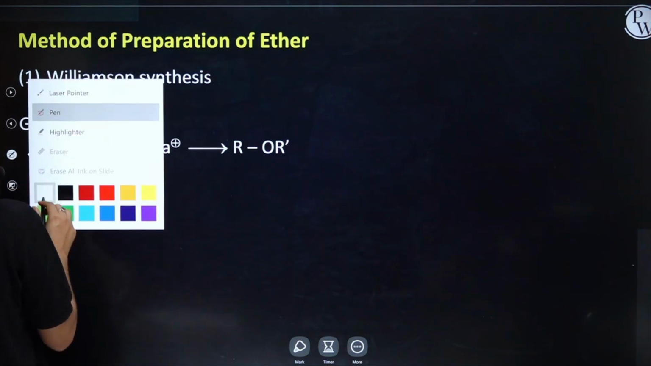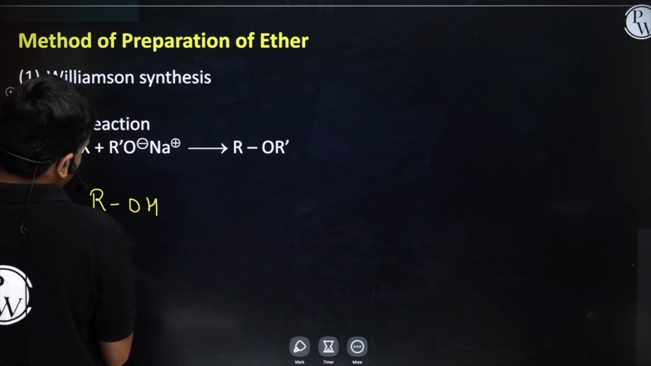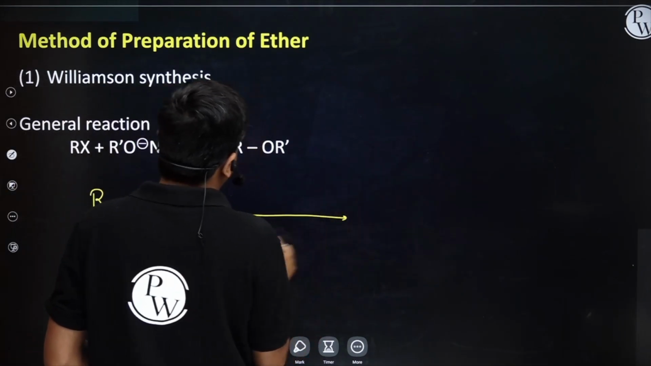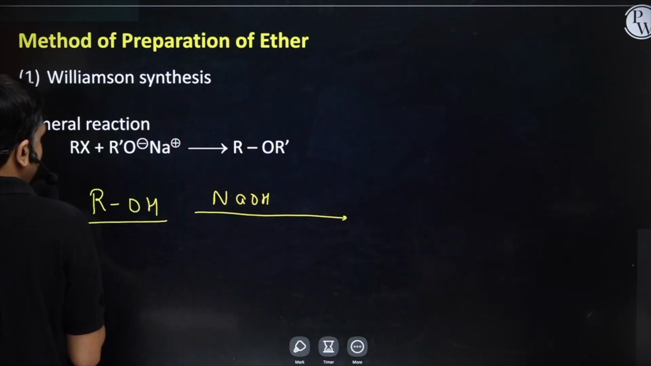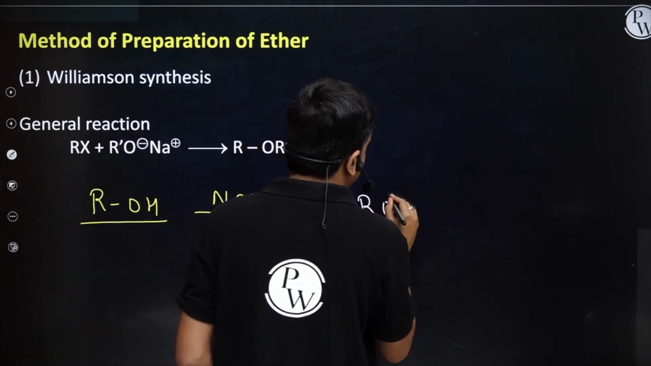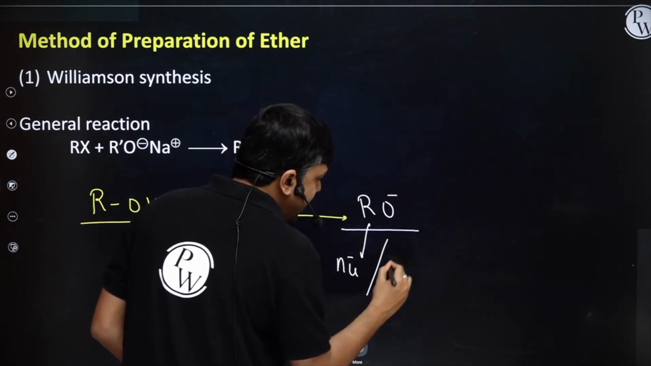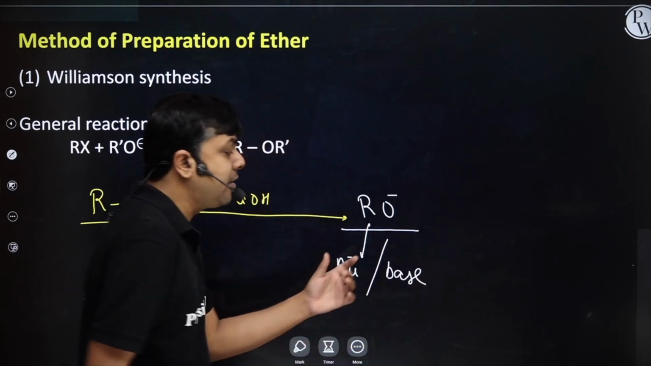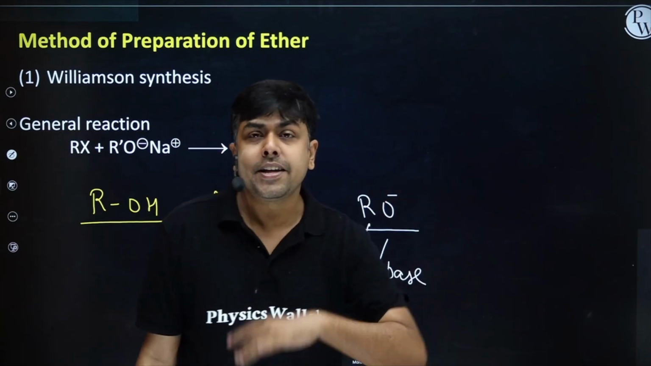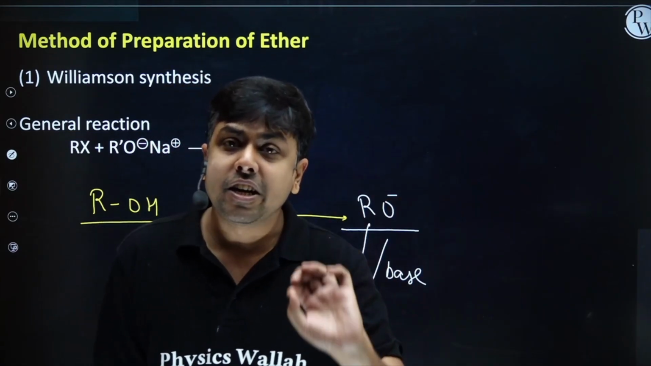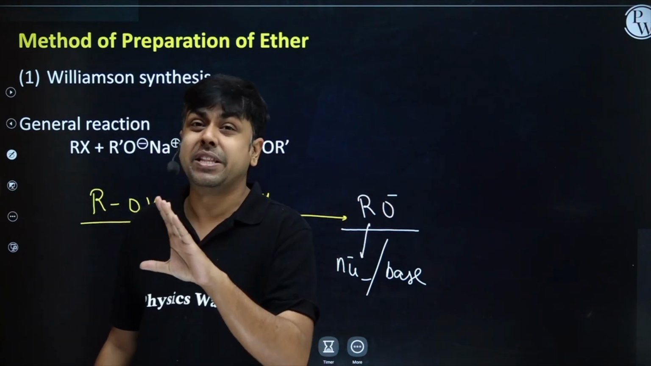Students, basically in Williamson synthesis of ether, what do we take? First we take one alcohol, ROH. Now this alcohol is treated with a strong base, NaOH. You see, I will have an acid-base reaction and the formation of RO minus. Now this RO minus can act as a nucleophile as well as a base. If it does not find an acidic hydrogen, it will act as a nucleophile. If it has an acidic hydrogen, then it will act as a base. So it can do substitution as well as elimination.